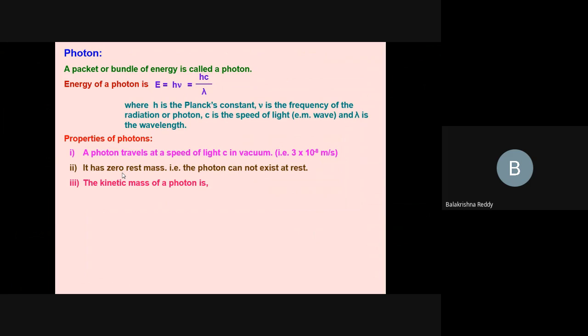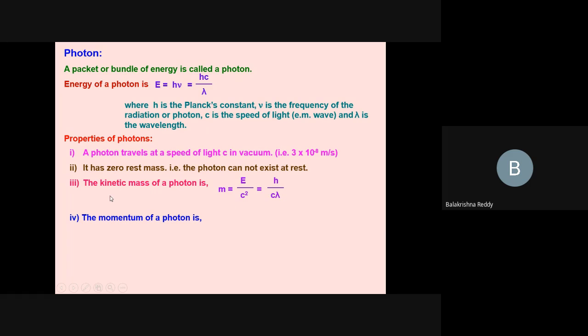Kinetic mass of a photon. First, from the energy equal to mc square, we know that when I make mass the subject, since there is no rest mass, we have to mention here the kinetic mass of a photon is m equal to E by c square, which is equal to h nu by c square. Again, if I resubstitute the relation between frequency and wavelength, I can write h by c lambda.